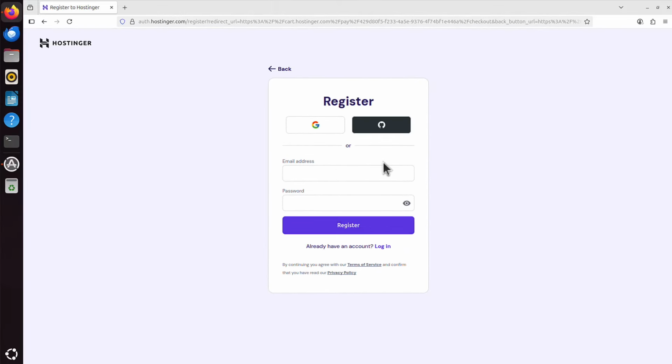I select it. I create a password, so I can log on to my server if I want. It's for SSH connection, and then you can choose if you want to have malware scanner included. I will leave it as it is, which means I can click Finish Setup now. And it says it will take about 5 minutes, but to be honest, it didn't take even 5 minutes. It took much less than that. But you just wait for that process to complete, or you can read the documentation at the bottom in the meantime if you want. But that's basically it.